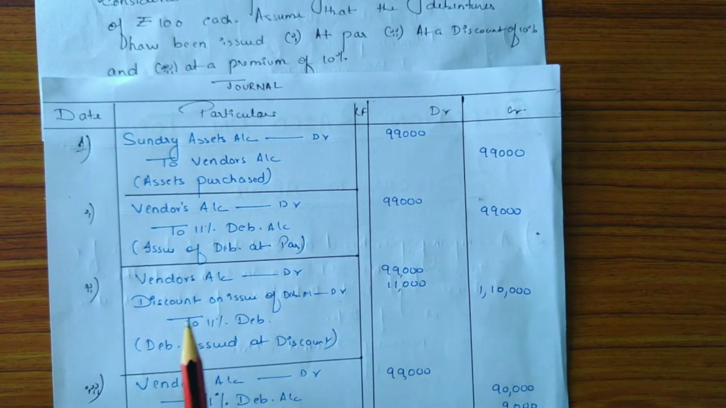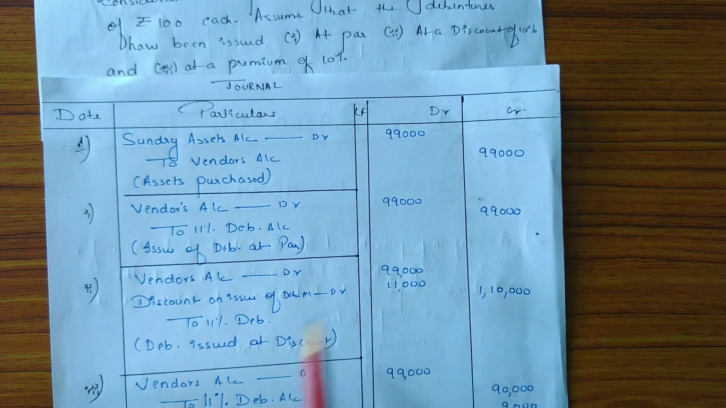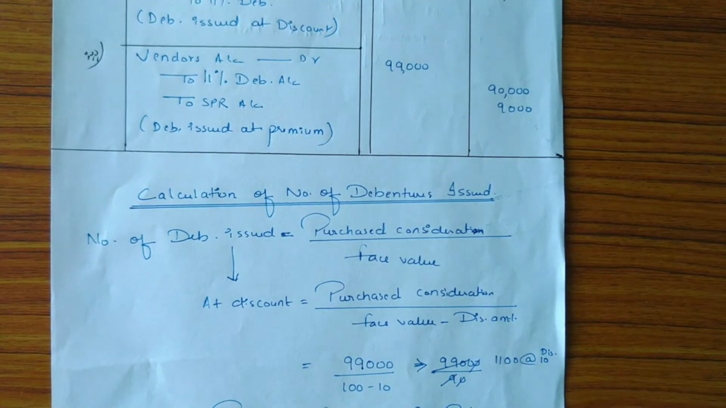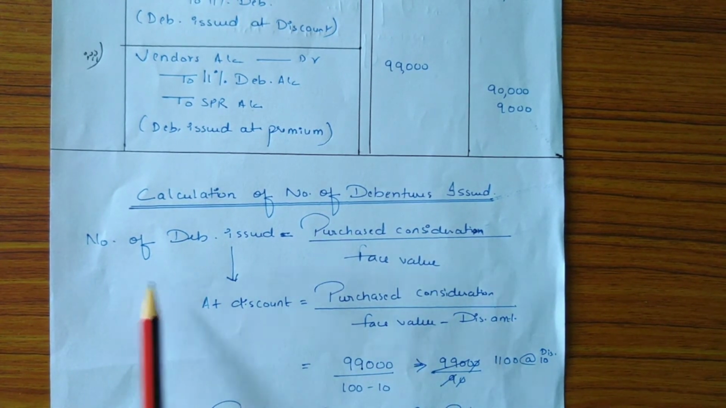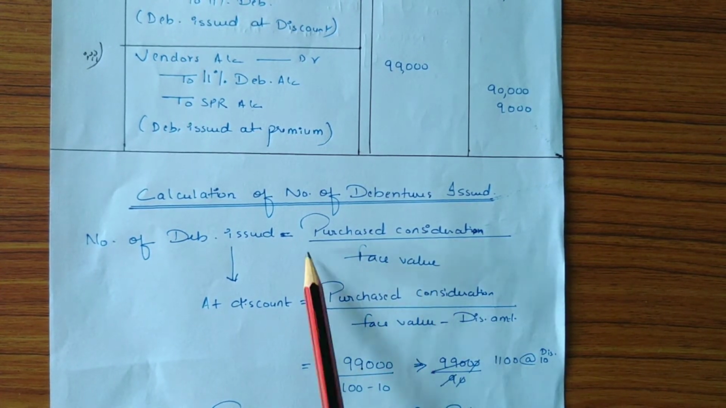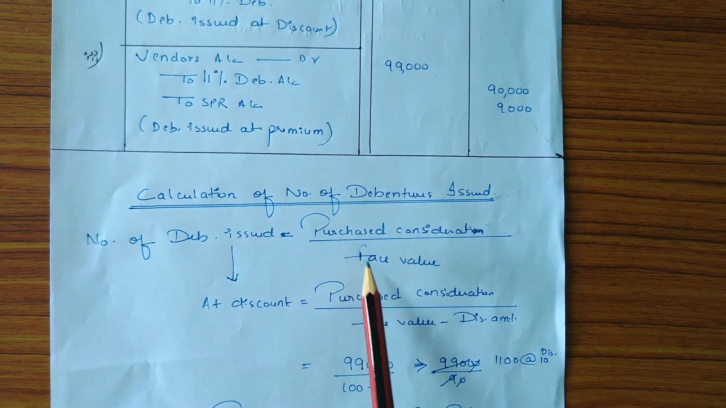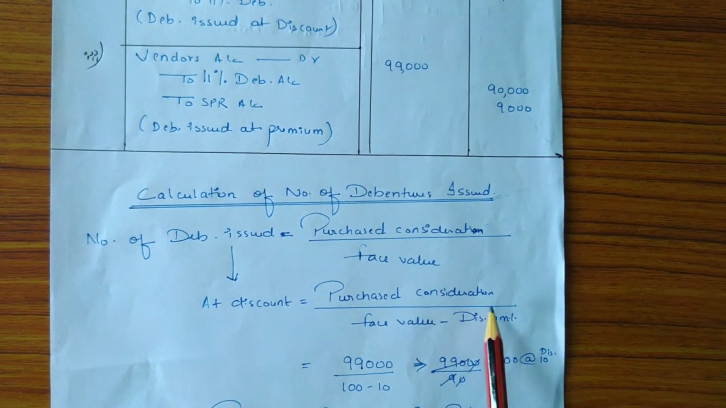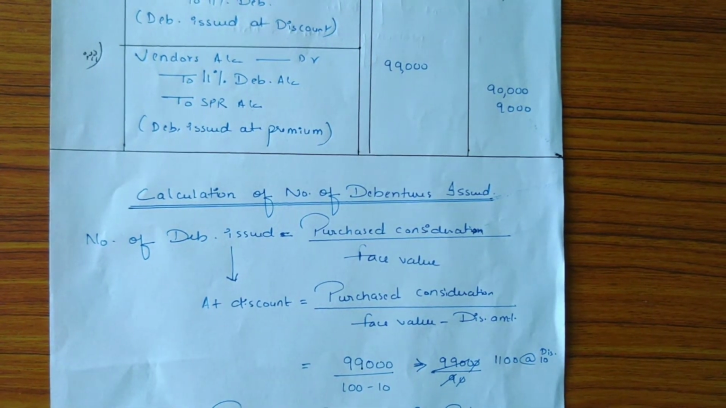Now to calculate the discount amount, we will have to first calculate the number of debentures issued. So here is the formula for calculating number of debentures issued, and the formula is purchase consideration upon face value. This is the formula when the debentures are issued at par. When the debentures are issued at discount, the number of debentures issued will be calculated as purchase consideration upon face value minus discount amount.